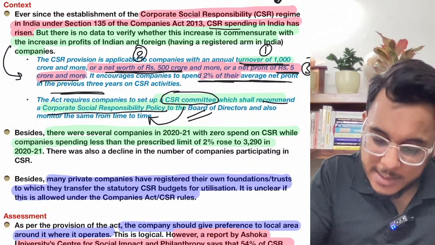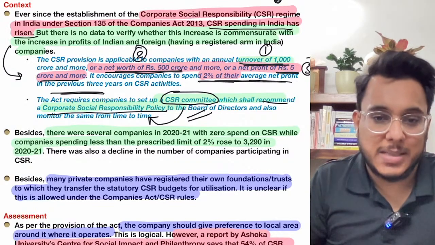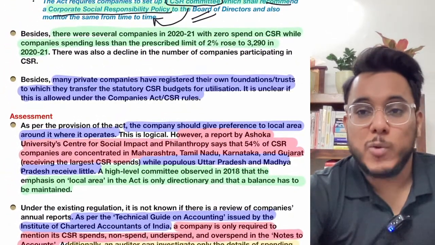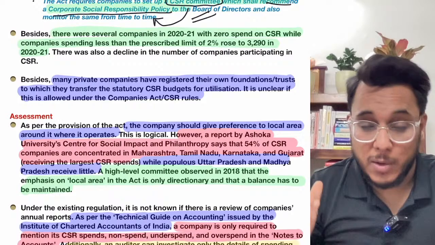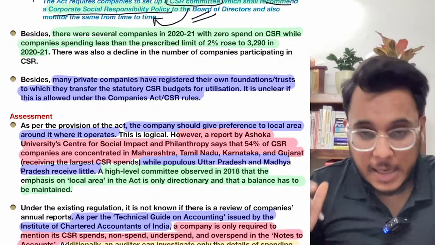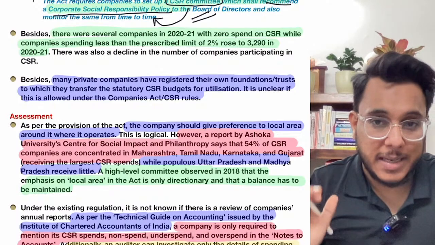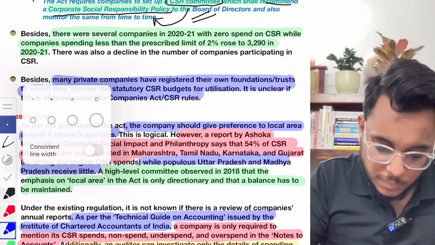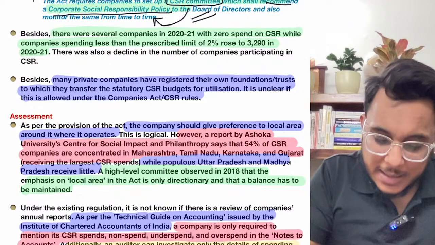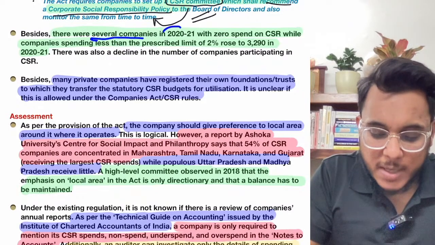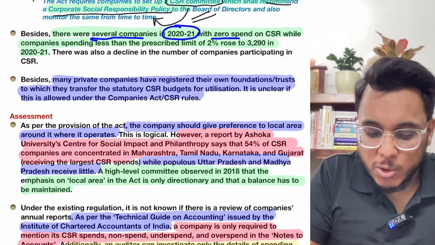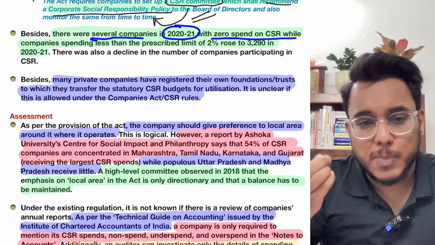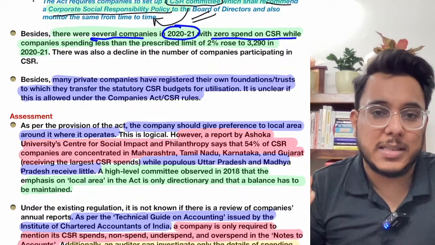Okay, now in the past, CSR spending in India has increased, but at the same time there are many corporates which are not doing their responsibility in completeness. Now I'll give you some examples. The article provides that there are several companies in 2020-2021 with zero spend on the CSR. Fine, there are many companies which have not spent even a single rupee on the CSR.